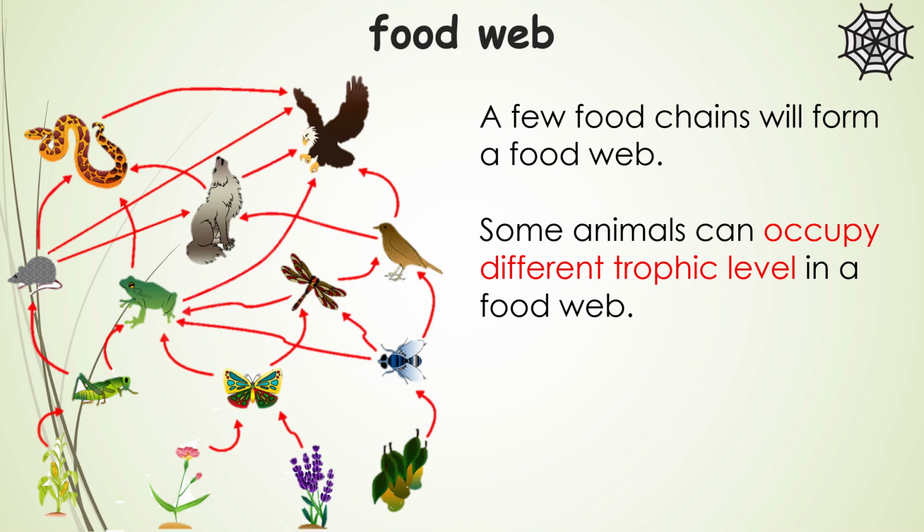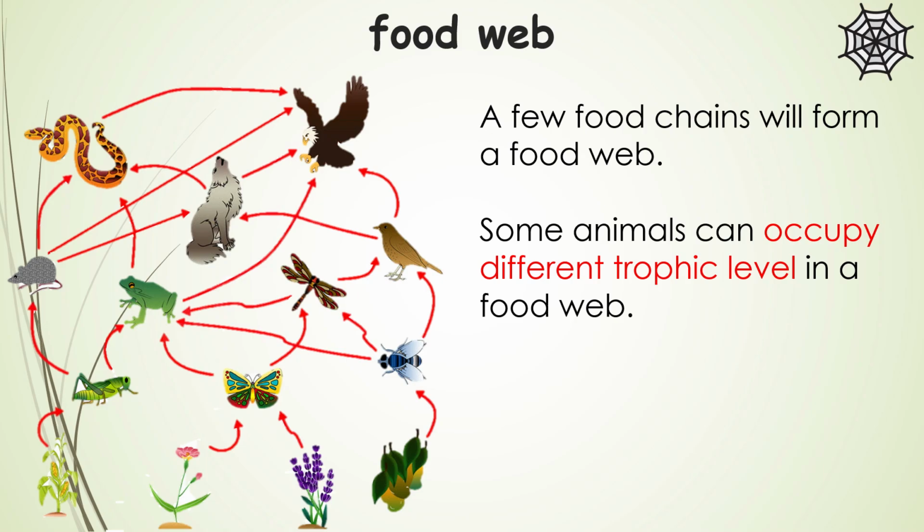For example, the eagle can be in the 4th trophic level or the 5th. From this example, you can see that a 5th trophic level is possible when the apex predator, or the top consumer, is supported by more than a single food chain.